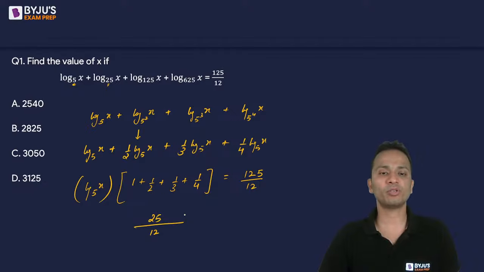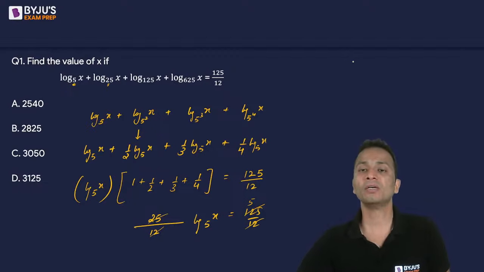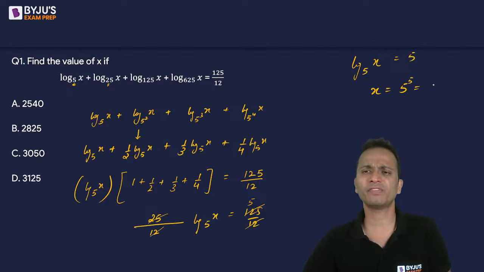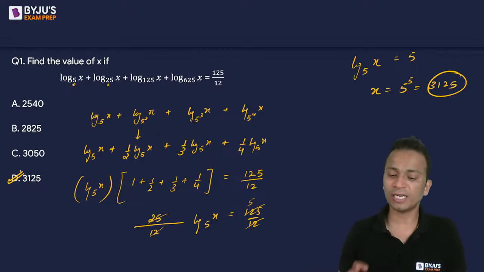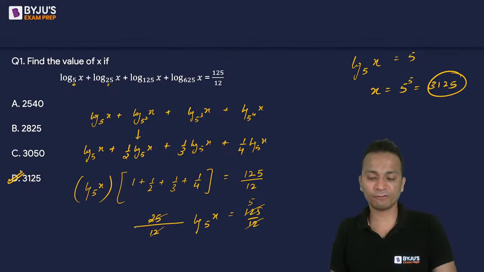So 25 upon 12 log of x to the base 5 is equal to 125 upon 12, right? Now 12 will get cancelled, 25 will get cancelled, and on the right hand side I'll have 5. So the equation will become log of x to the base 5 is equal to 5. So the value of x will be 5 raised to the power 5, that is 3125. So 3125, that is option D, will be the correct answer for this question.